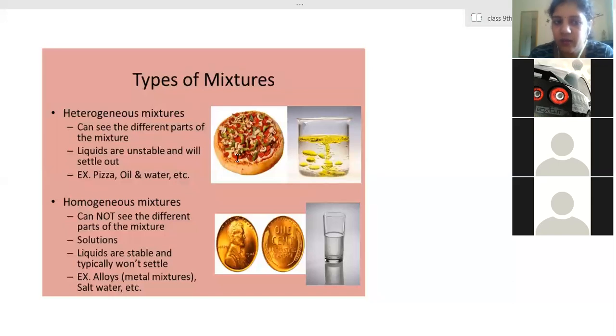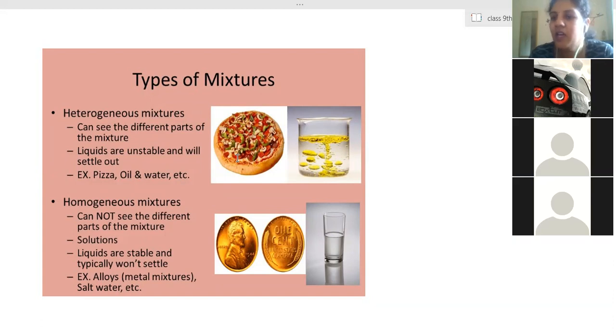Okay, is that clear about homogeneous and heterogeneous mixtures? Yes, ma'am. So the main criterion to recognize this is whether the boundary of separation can be seen or not. In heterogeneous mixtures, the boundaries of separation are easily seen. In homogeneous mixtures, they are not seen. They are properly, uniformly mixed.